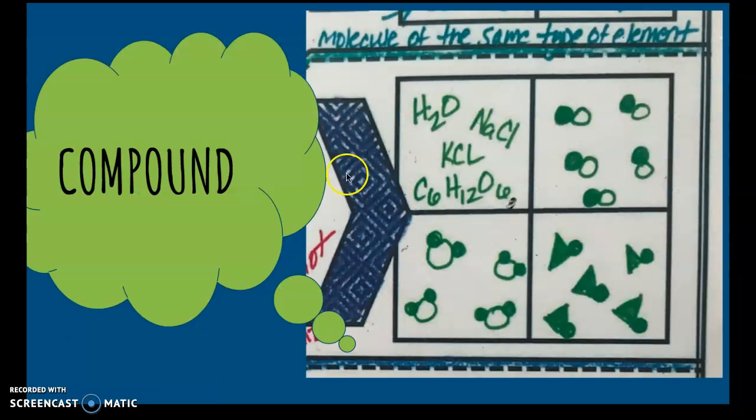All right, here's some examples of compounds. We have H2O, two hydrogens, one oxygen. We have NaCl, one sodium, one chlorine. We have one potassium, one chlorine here. And then this molecule, hopefully you've recognized this guy by now, C6H12O6, which is glucose. Here we've got some examples. We've got that Mickey Mouse-like ears here, which could identify as H2O. But you can see that we've got two different types of elements here, same here and here.